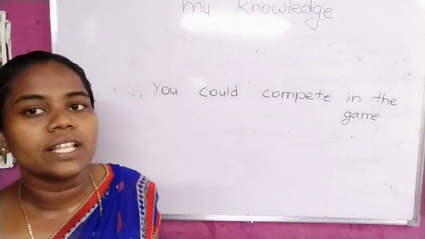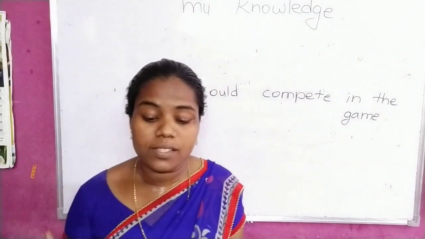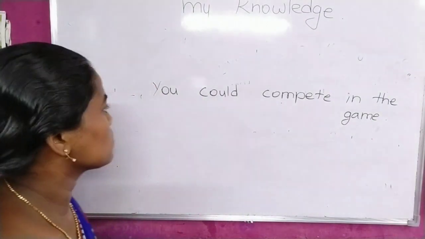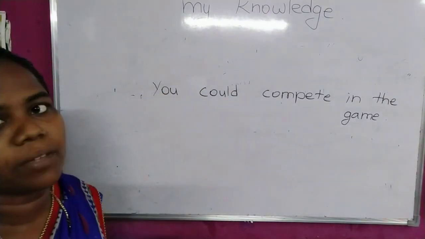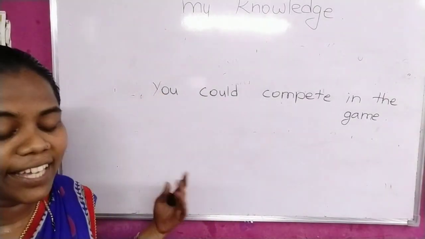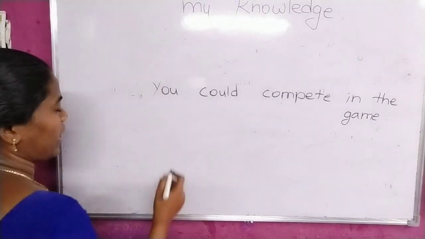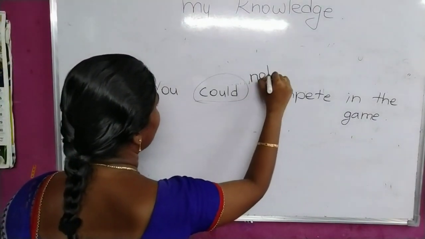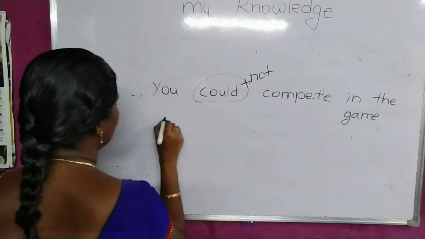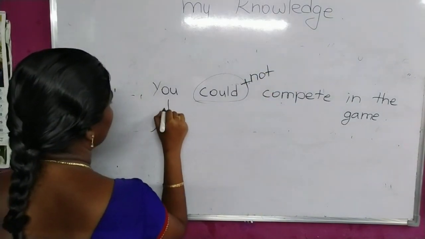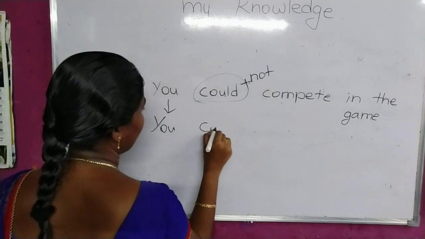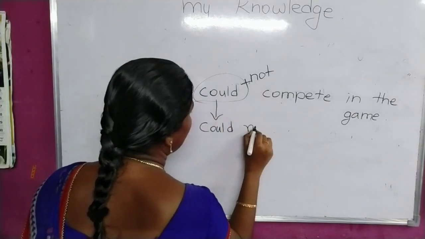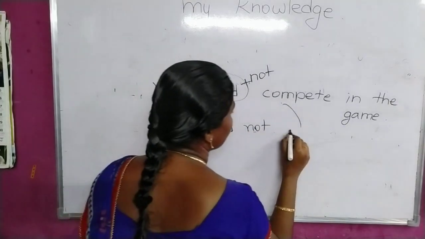Could always talks about the capacity of a person, or ability of a person, capability of a person. That means he is able to do something. So you are telling someone that he is able to compete in the game. He is able to play in that game and he can also succeed in the game. So this is an auxiliary verb. If you add negation to that, not, you could not. We are writing simply without making any changes. Could also you can write normally. Okay, could is also common, but simply we add not. Then you can write compete also same.